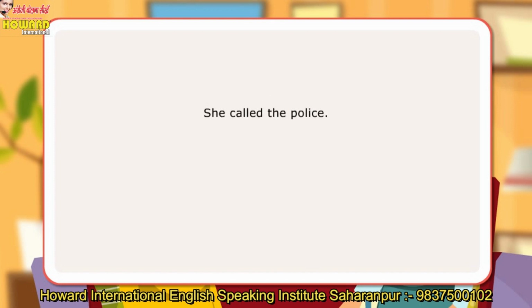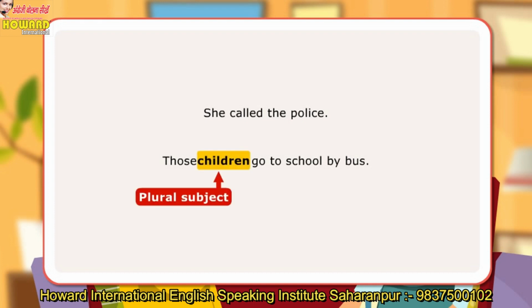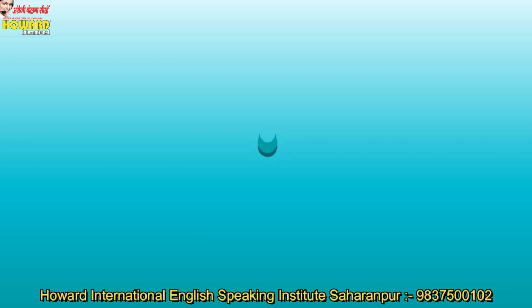She called the police. There must be subject-verb agreement in a sentence. Those children go to school by bus. Plural subject children takes the plural verb go.